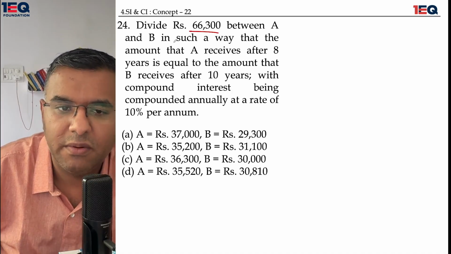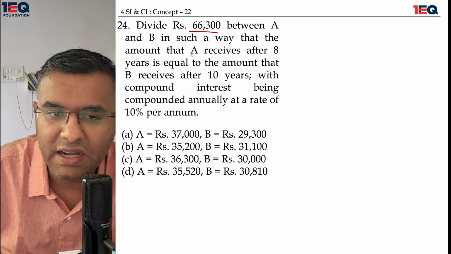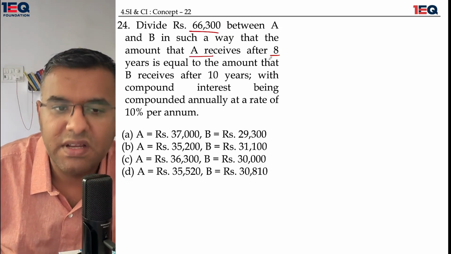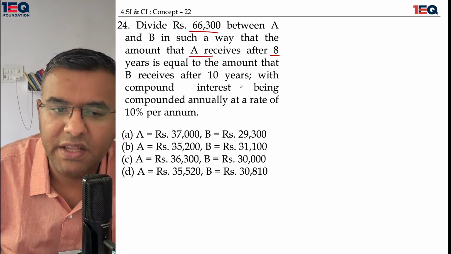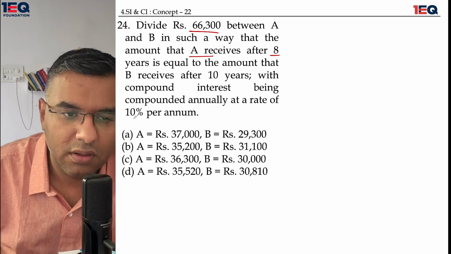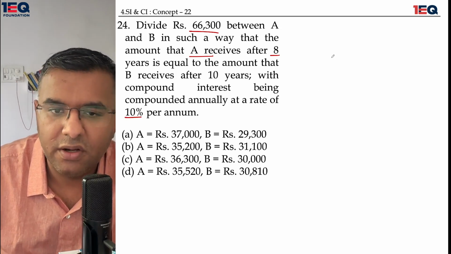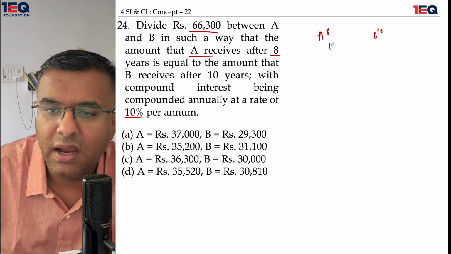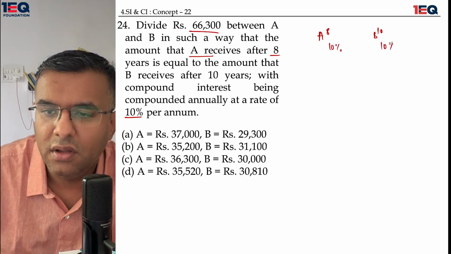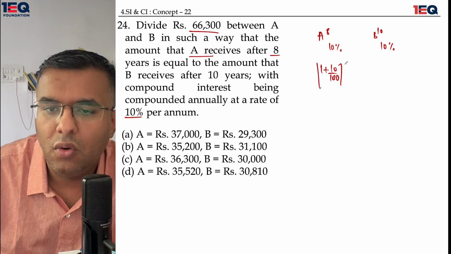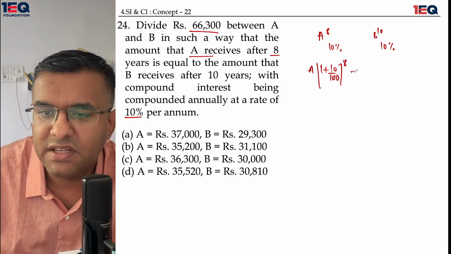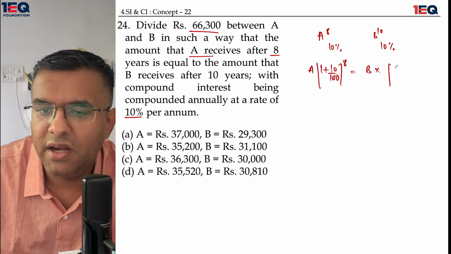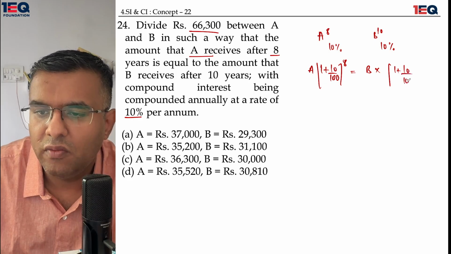66300 have been divided between A and B in such a way that the amount that A receives after 8 years is equal to the amount that B receives after 10 years. Interest is being compounded annually, and 10% rate of interest is the situation. A has 8 years in his kitty and B has 10 years in his kitty, and there is a 10% compounding interest on both the areas. So 1 plus 10 upon 100 whole raised to the power 8 multiplied by A's investment is equal to B's investment multiplied by 1 plus 10 over 100 raised to the power 10.